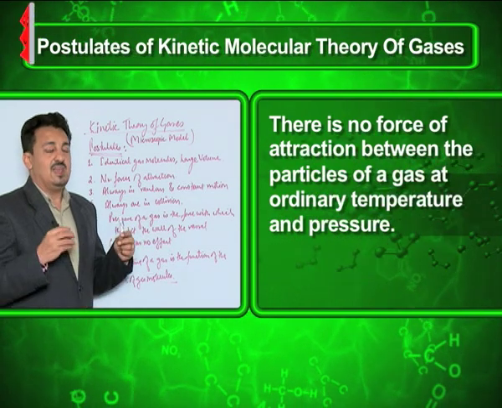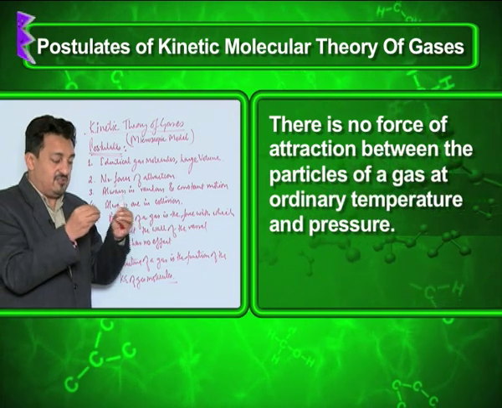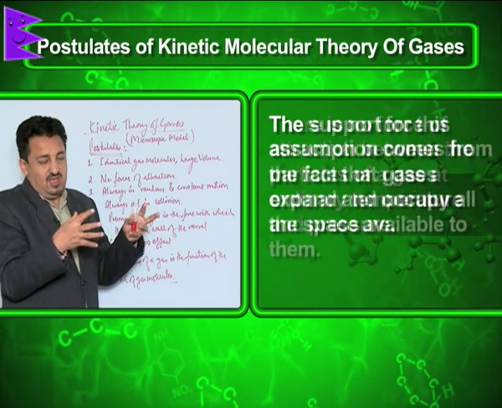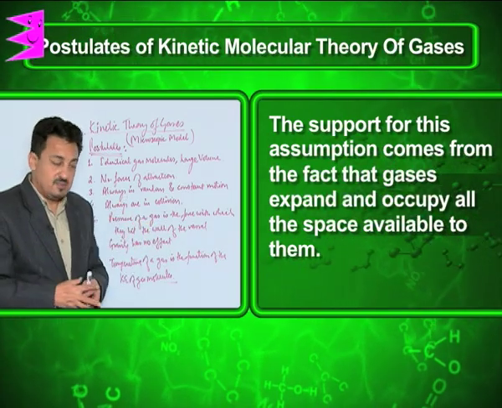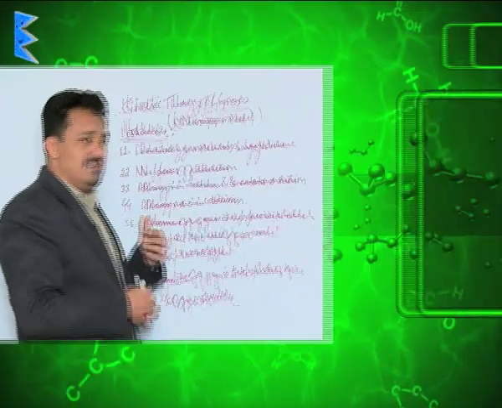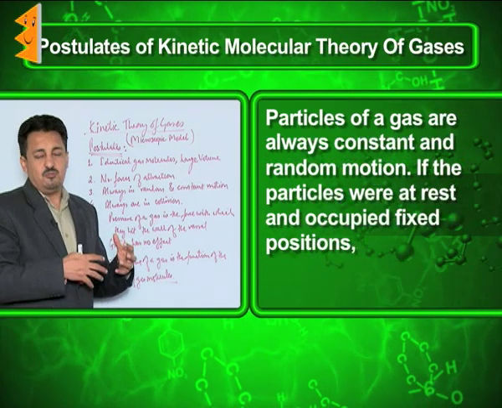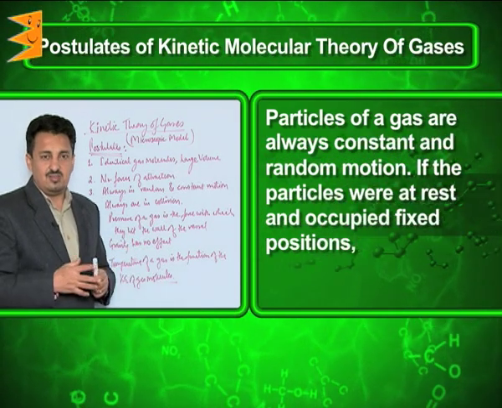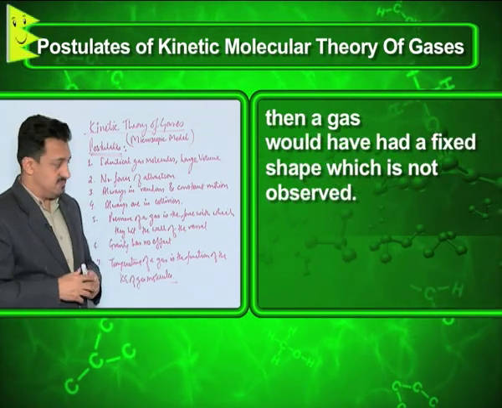The second one is they have no or almost negligible intermolecular forces of attraction, and that is why they don't have any kind of affinity between them, which would bring them closer to each other, and that is why they are able to occupy whatever volume is given to them. Then they are always in continuous, random, constant motion, moving from one place to the other, and that is called the Brownian movement.